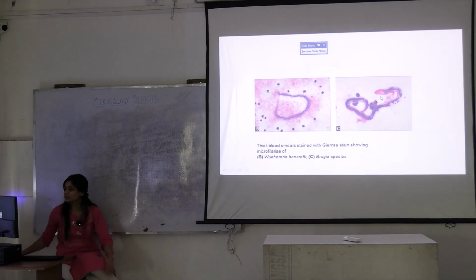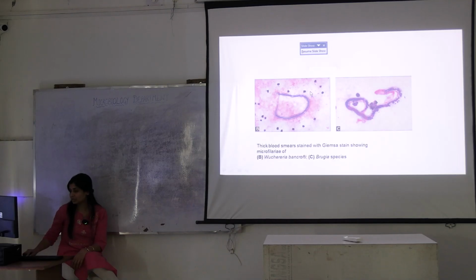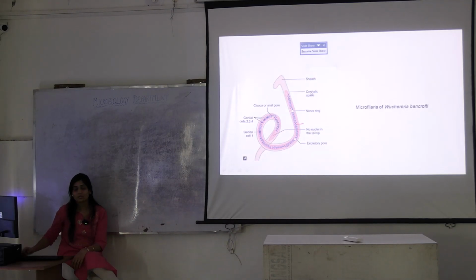What can you see here? This is blunted, right? You can see it's blunted and there is no nucleus here. So this is Brugia and this is pointed and absent. Similar to this.